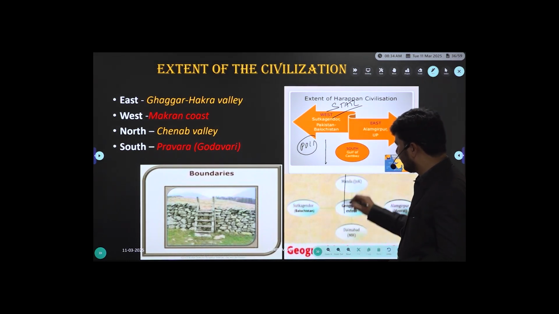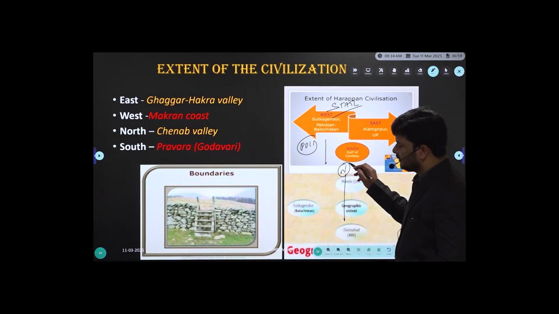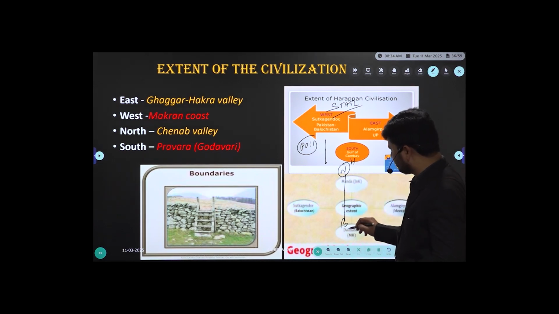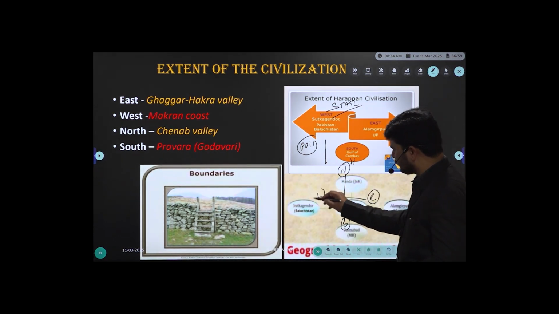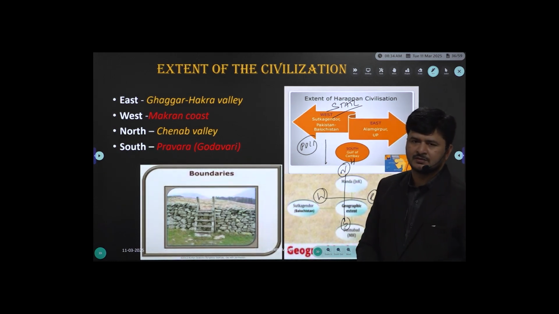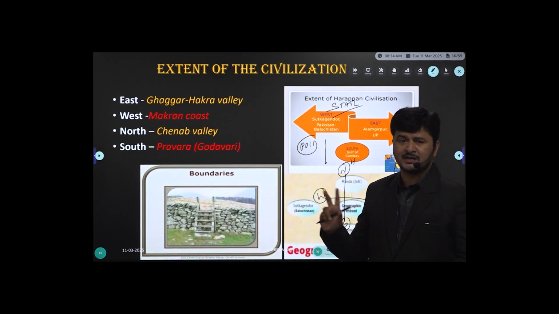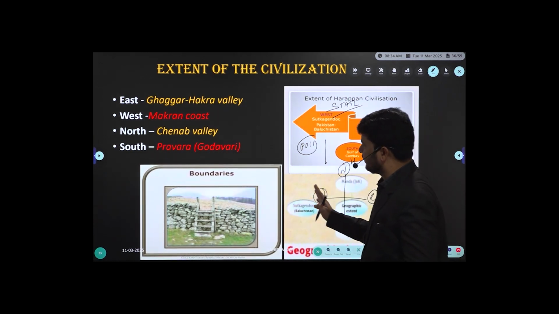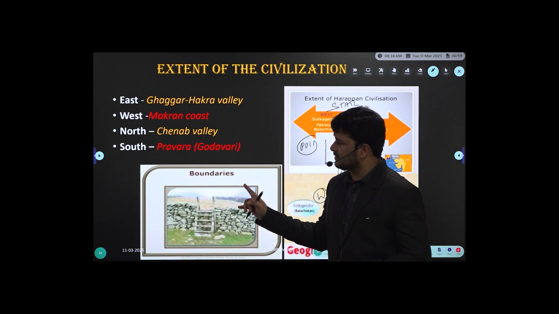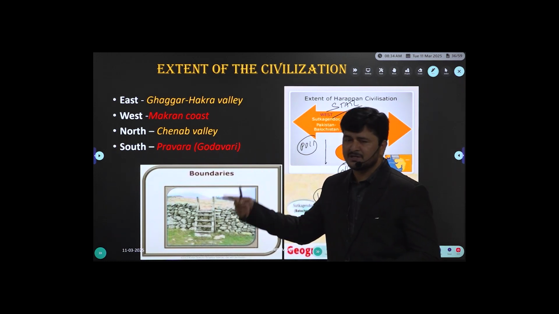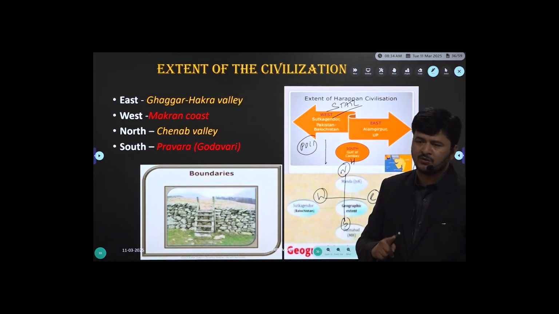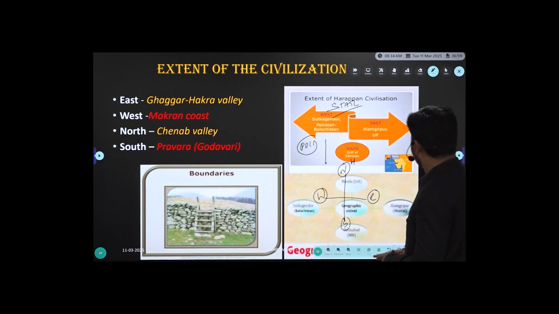Children, north, Himalayas, come down to south, Indian Ocean, come down to east, Bay of Bengal, come down to west. Yes. Static. I repeat, natural boundaries are static but not political boundaries. Now come to the Indus Valley, the boundaries of the Indus Valley, they kept on changing. So the boundaries of the Indus Valley civilization were not static